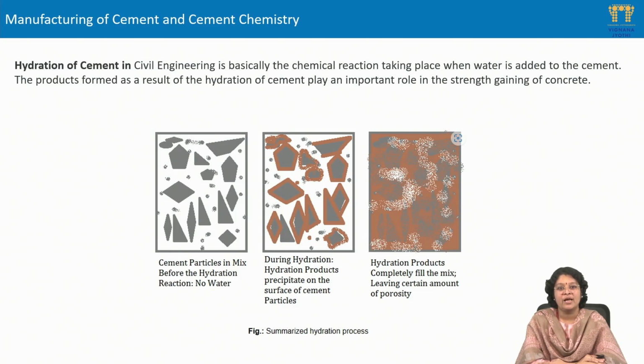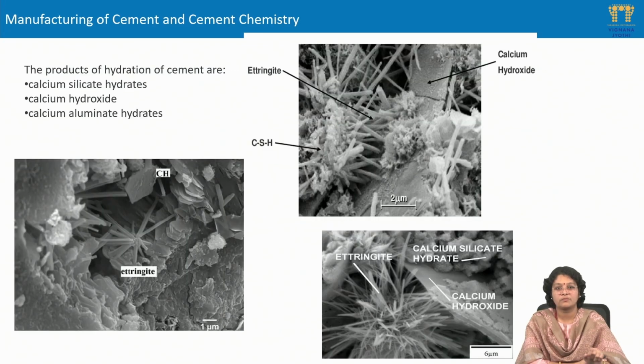When water is added, in the second diagram, we can see there will be a dissolution of these cement particles happening, with some of the hydration products getting deposited all along the periphery of the cement particles. With age, we can see the whole matrix is going to be completely filled with the hydration products, leaving only some pores in the matrix.